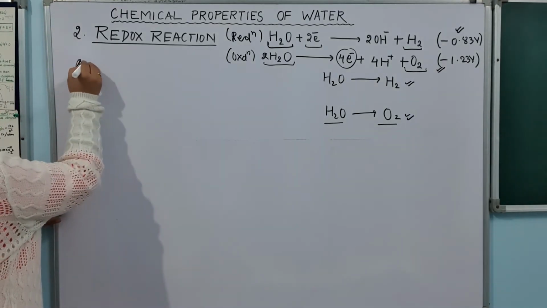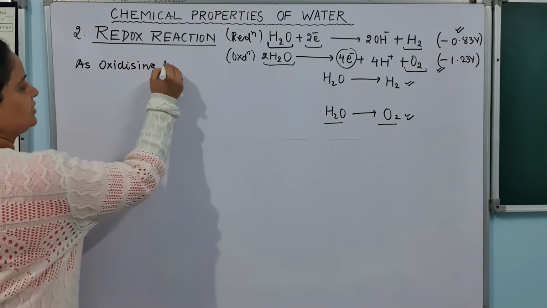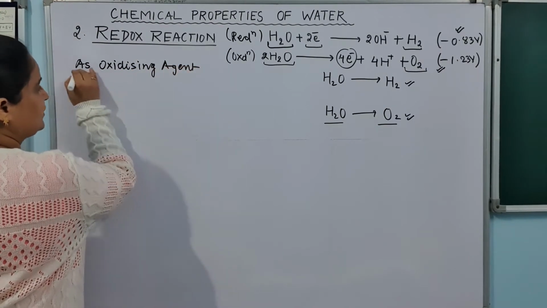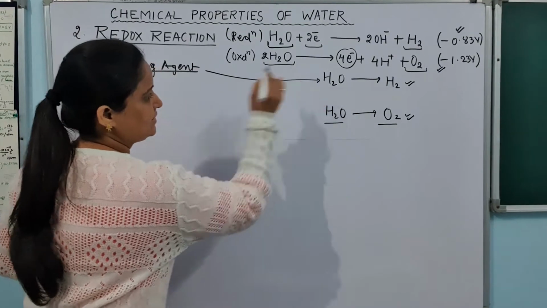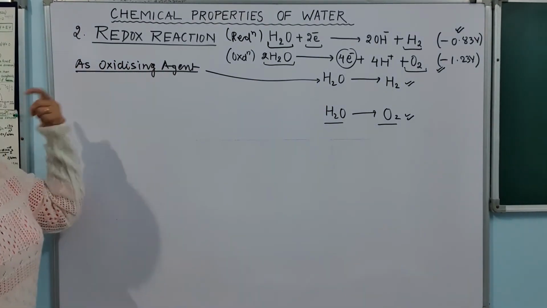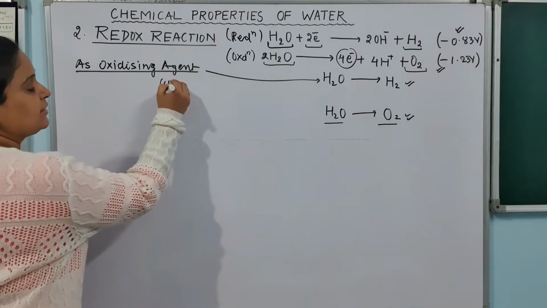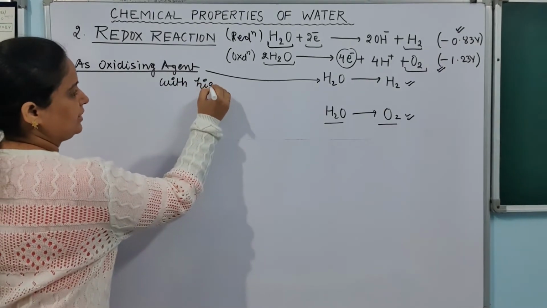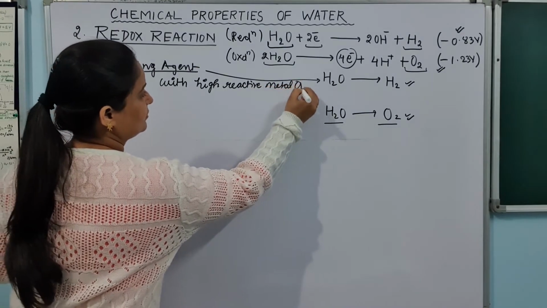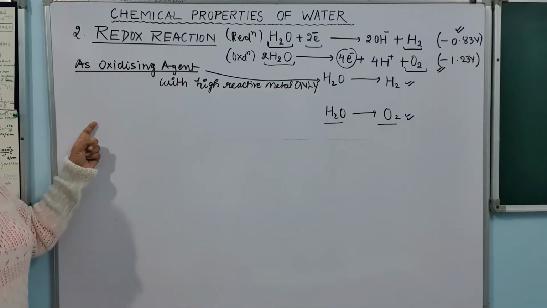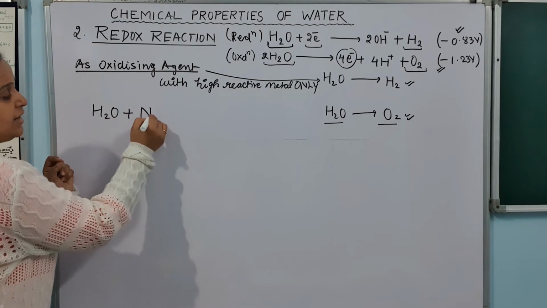So as an oxidizing agent we are talking about here, and obviously when it is an oxidizing agent it will reduce itself. So the condition will be something like this. When will it react like an oxidizing agent? With highly reactive metals only. So write it down: with highly reactive metal only. Okay, so here's the reaction. The reaction is when water reacts with metals which are highly reactive.